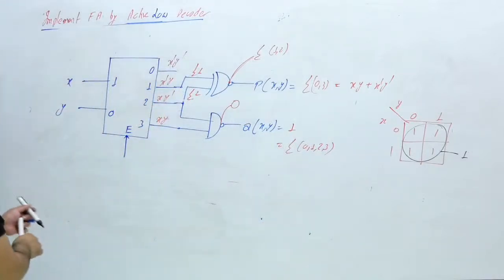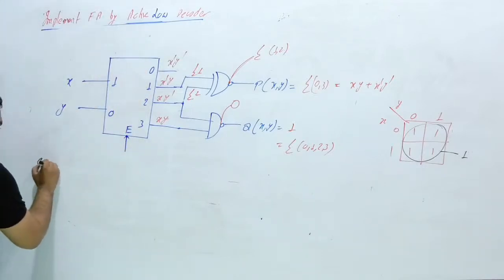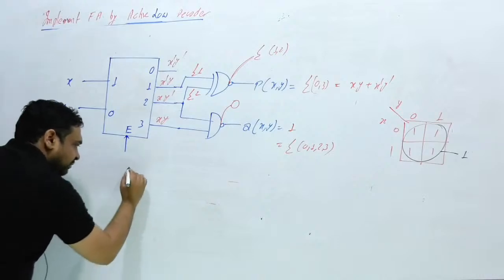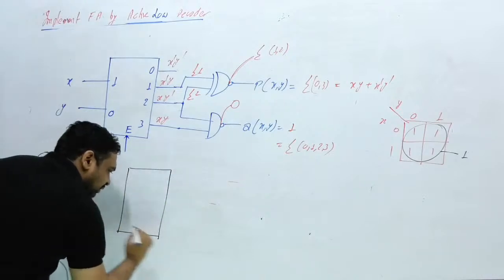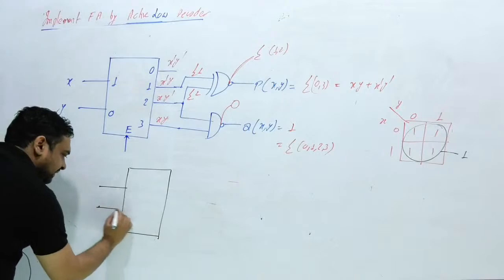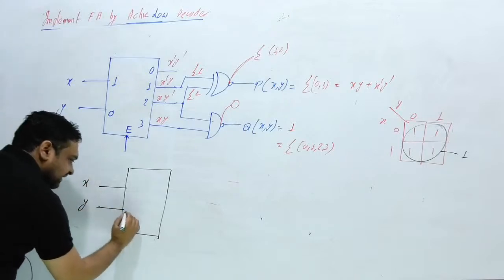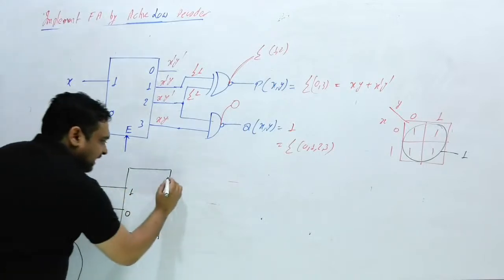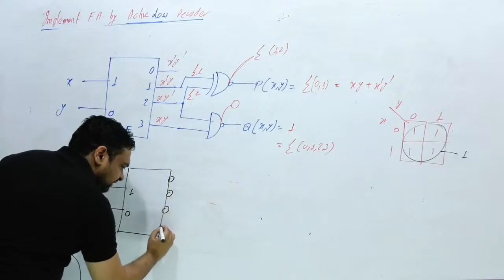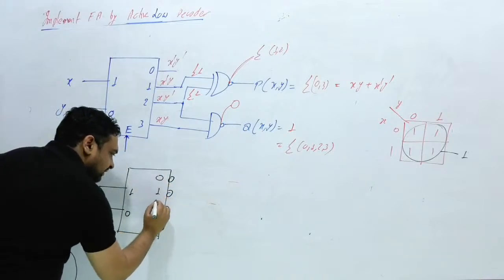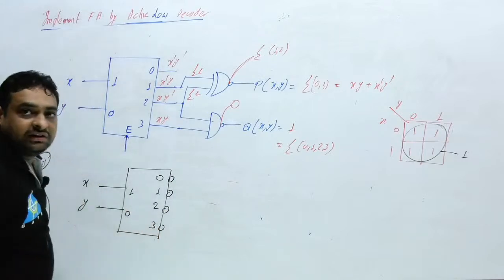Now one more question I am considering. Next example. Suppose this decoder is given. This is XY and this is 0, 1, and this is active low. This is 0, this is 1, this is 2 and this is 3.